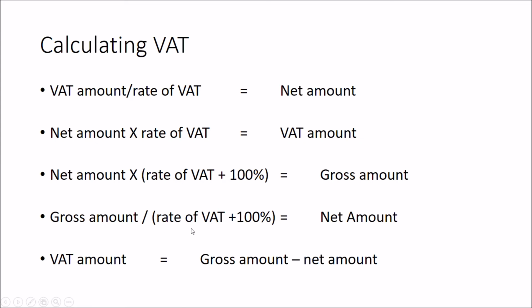The gross amount divided by the rate of VAT plus 1 is the net amount here, and the VAT amount is the gross amount minus the net amount. So you're going to typically be given one of these figures plus the rate of VAT and have to work out the other two. So just do lots of questions and practice it.